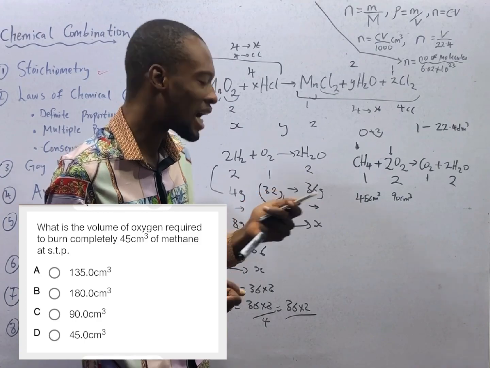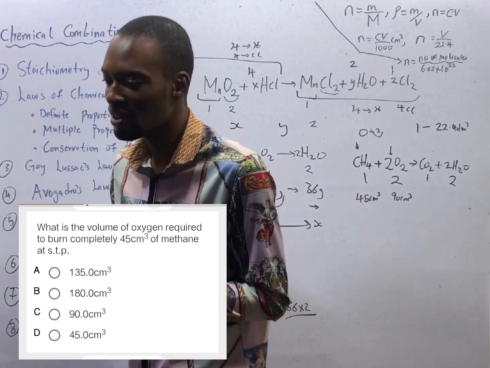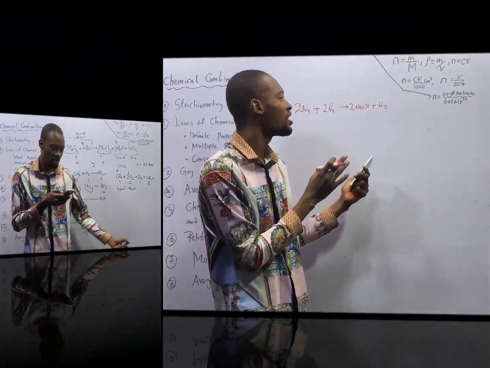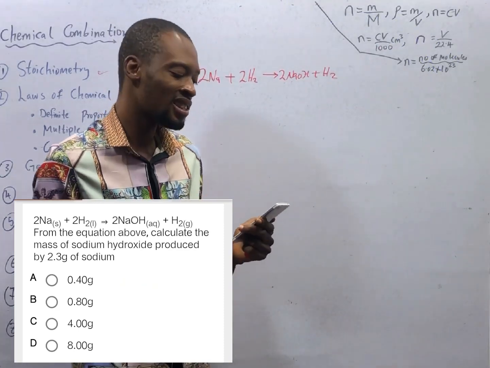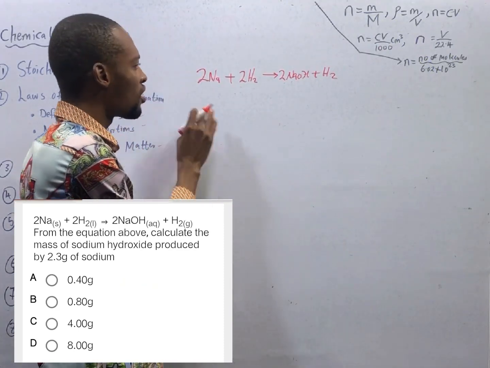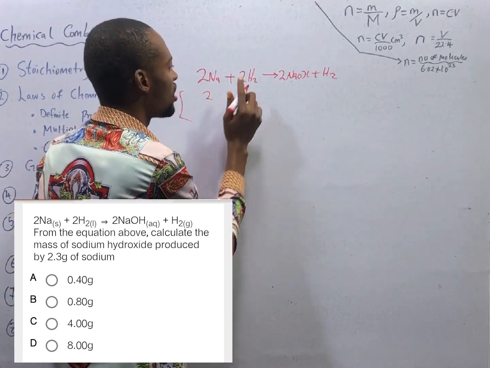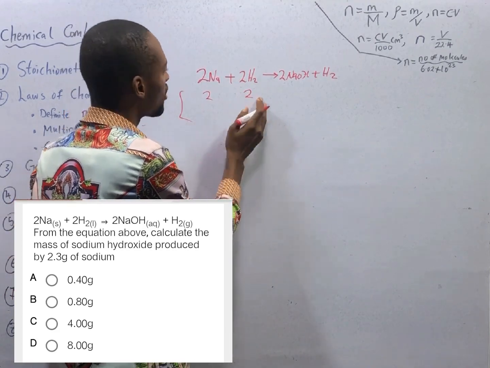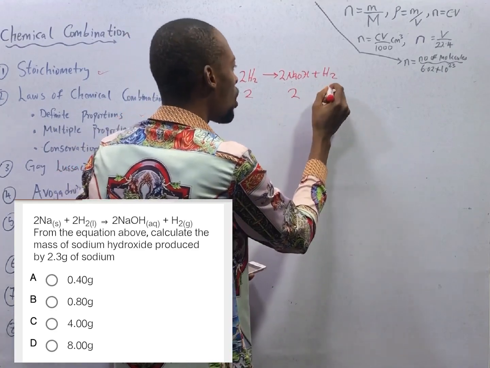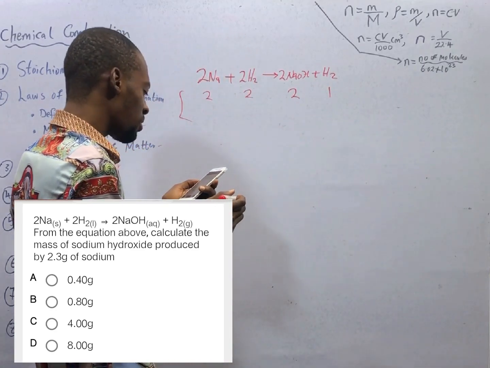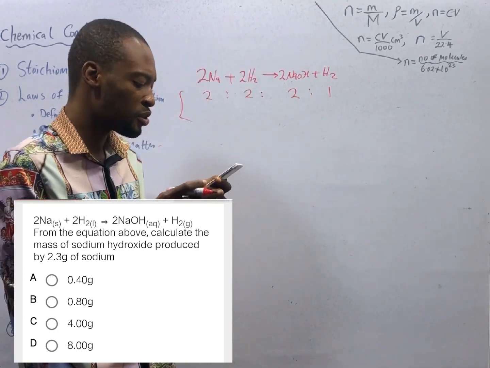Is there more? I was even taking it as a serious question. That's the answer. Just the way we've been doing stoichiometry. This is the equation of reaction. So this time around, they are not telling you to balance the equation. They've given you the equation. We need 2 moles of sodium to react with 2 moles of water to give us 2 moles of sodium hydroxide and 1 mole of hydrogen. So according to the reaction, we have 2:2:2. That is how it should be.